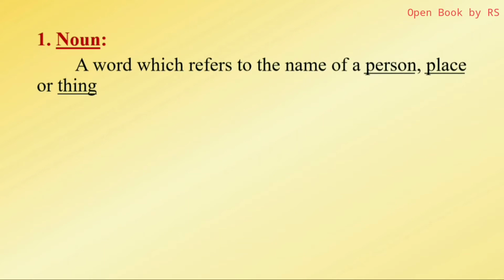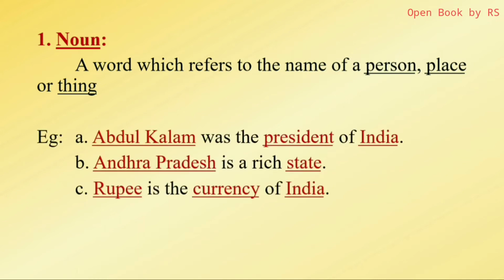All names are nouns. So, a word which refers to the name of a person, place, or thing is called a noun. Example: Abdul Kalam was the President of India. A very famous man, a great president, we should recall him, Abdul Kalam. So here Abdul Kalam is the name of a person. President, name of a post. India, name of a country. So all these are nouns.